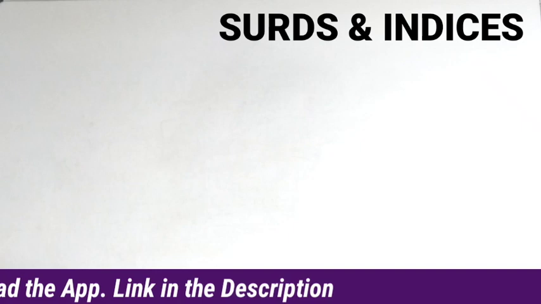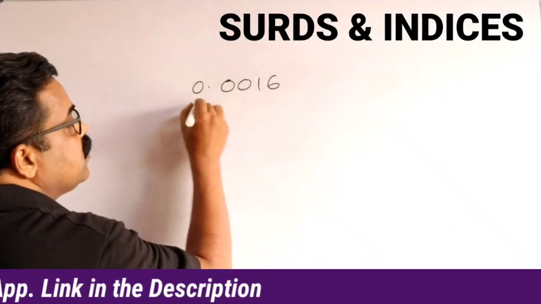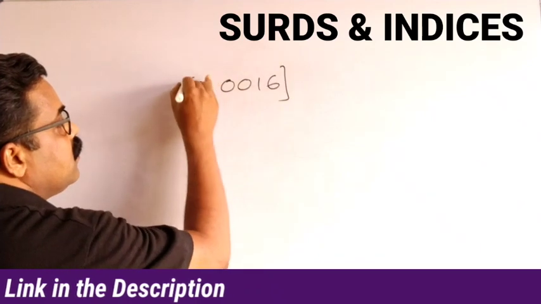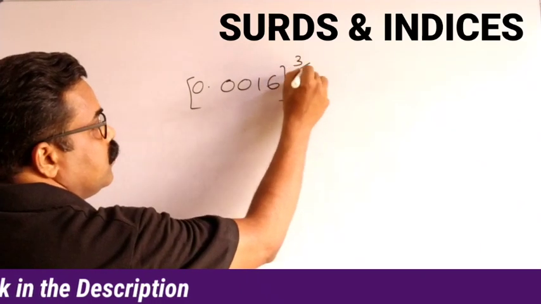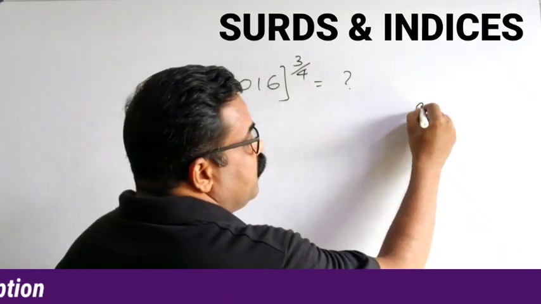So the next question is 0.0016 power 3 by 4 equal to what? 5 options are also given.